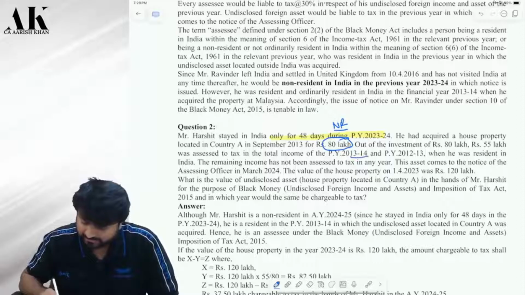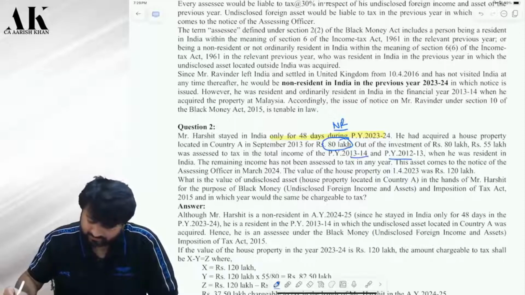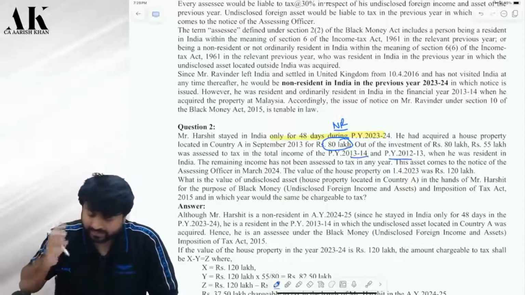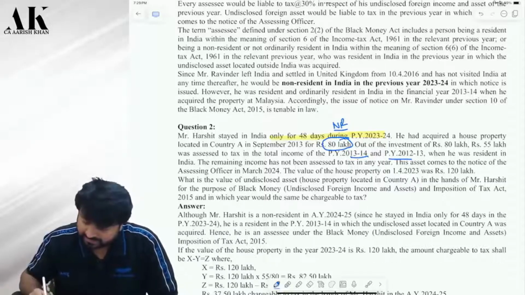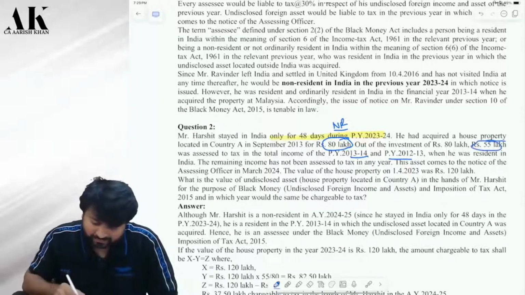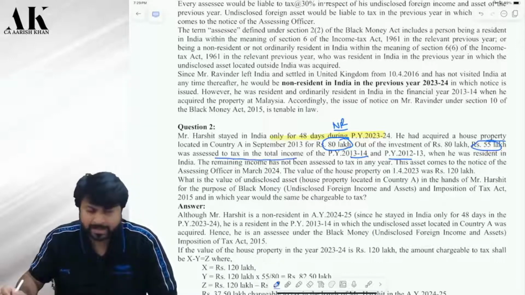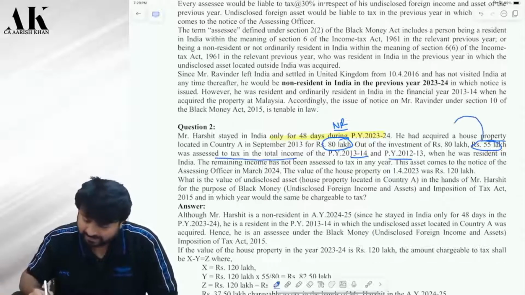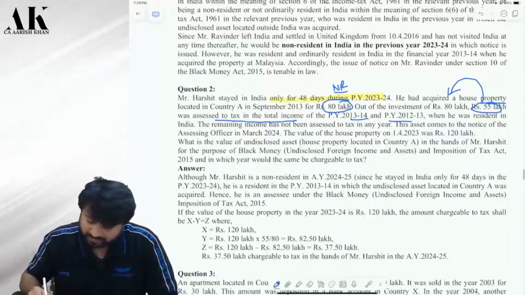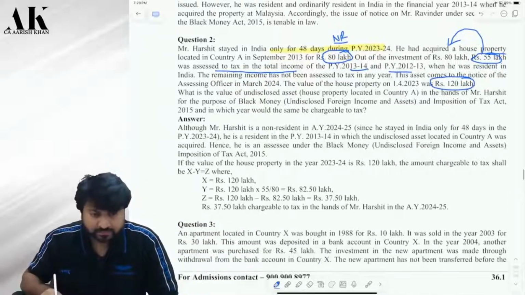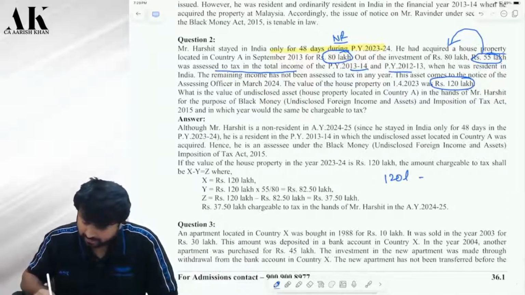He was a resident. Therefore, can he be called as an assessee? Please tell me. Yes. Whether black money law can be imposed on him or not. Now, he purchased the asset for 80 lakhs. Correct? Now, out of this 80 lakh, he has used the income of 55 lakh, which was assessed to tax in that year. So, he has paid tax on this 55 lakhs. Correct or not? Therefore, what is the value of the asset today? 120 lakhs.